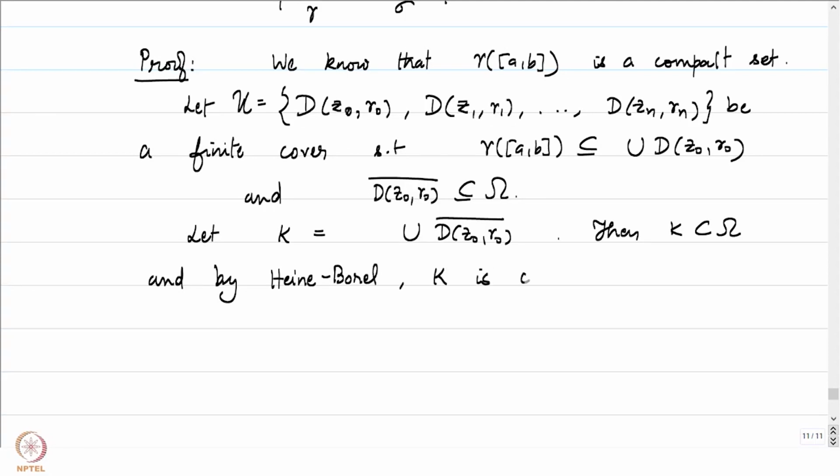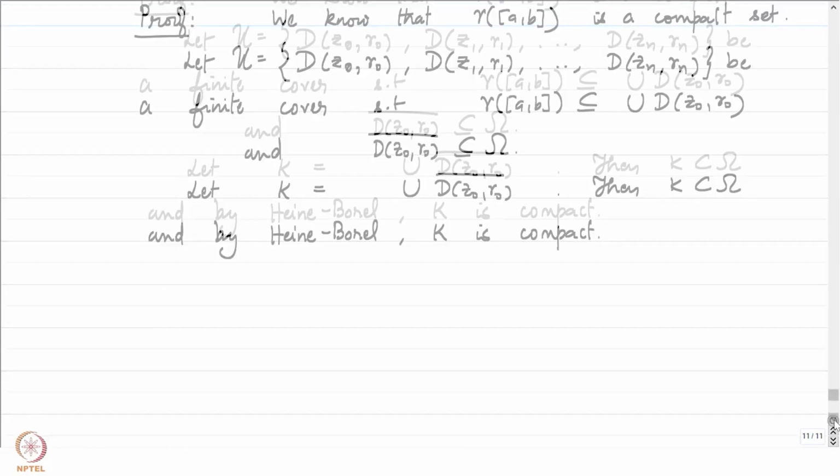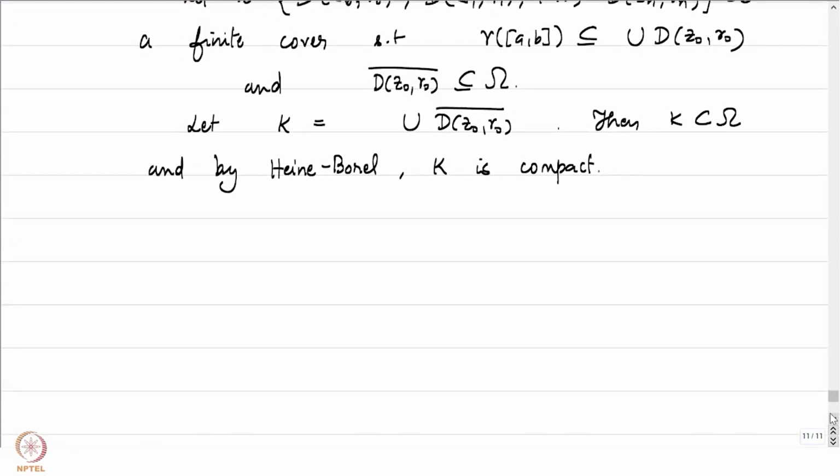K is compact. So why did we get hold of one such subset? The main idea was to ensure that f is uniformly continuous on K. Because K is compact, f is uniformly continuous on K.